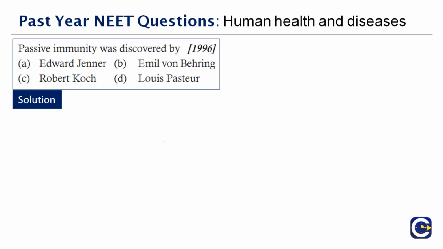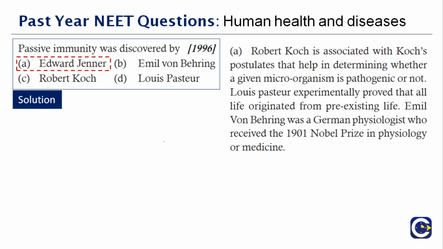While Emil von Behring was a German physiologist who received the 1901 Nobel Prize for Physiology or Medicine. So who discovered passive immunity is Edward Jenner. Okay, passive is the immunity that you get as you grow, the immunity that you acquire. Innate is you are born with it.